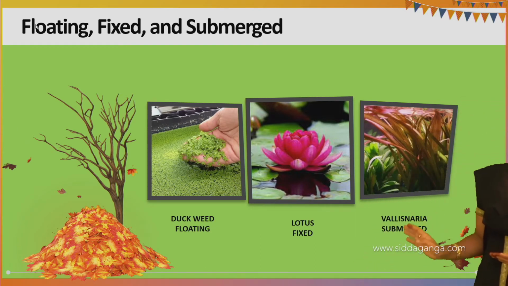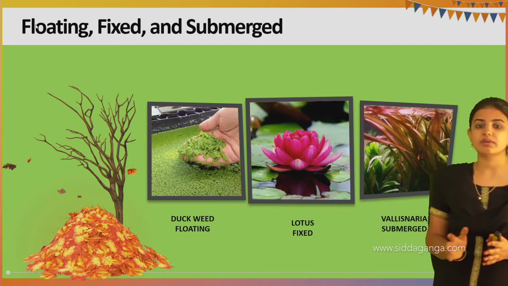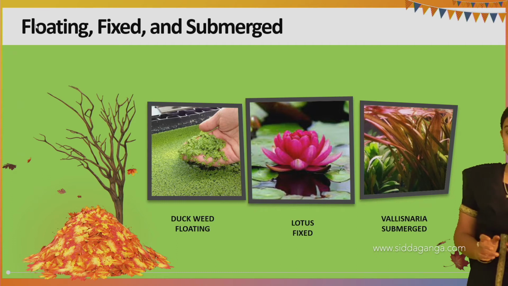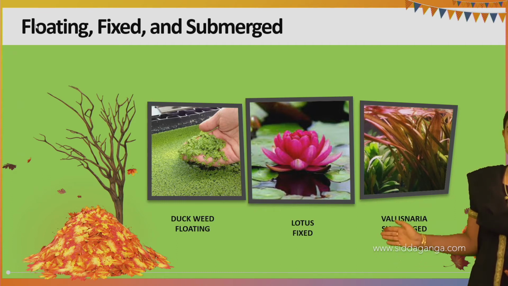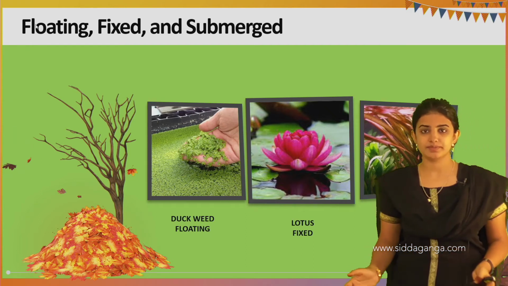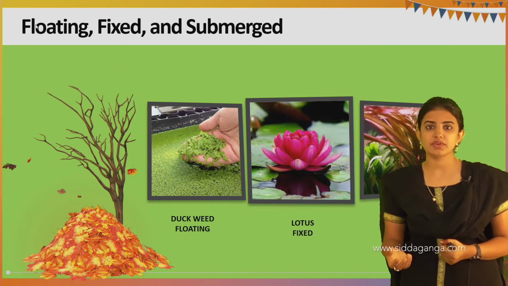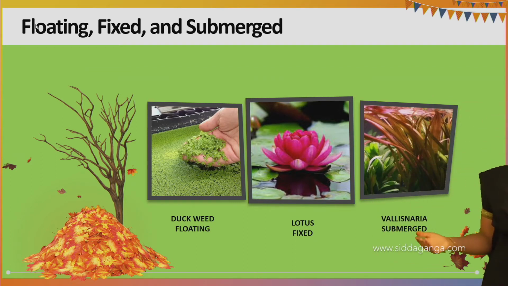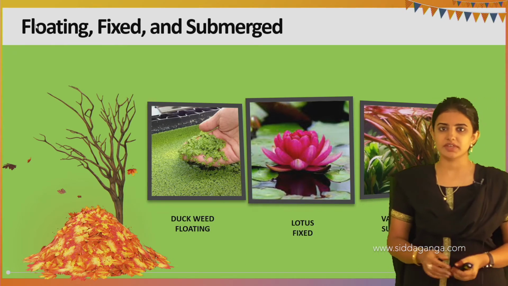And these are the examples. Next one is the submerged. In which submerged is the Vallisneria, and fixed is the lotus plant, and duckweed always floats in the water. These are the examples for the floating, fixed, and submerged habitats, which come under the heading of aquatic habitat.